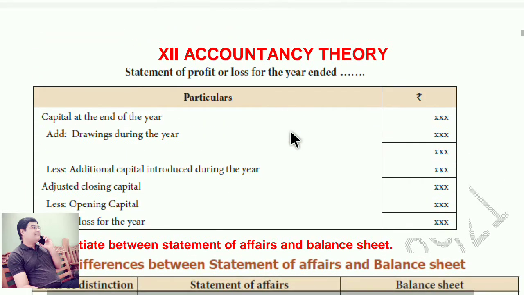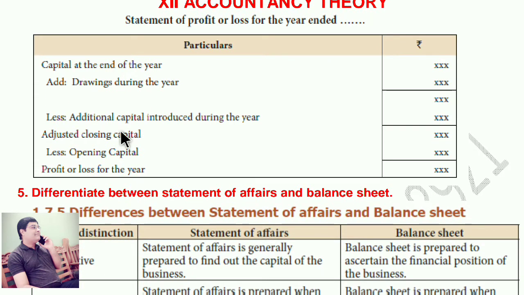Statement of profit or loss for the year ended. This is the format. Capital at the end. Add drawings less additional capital introduced during the year. Adjusted closing capital less opening capital. Profit or loss for the year. So this is how you are calculating the profit or loss.